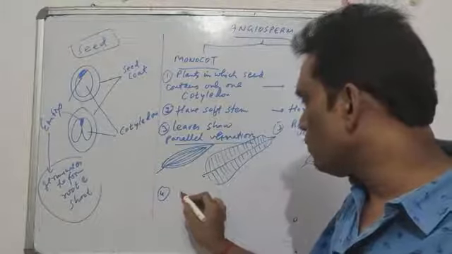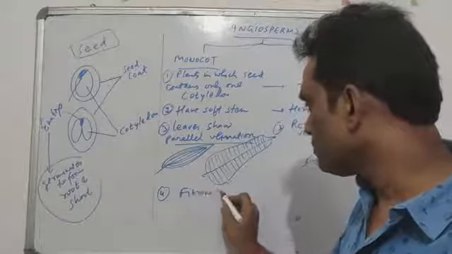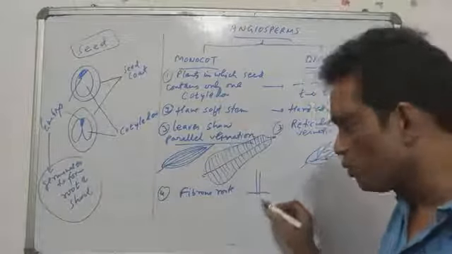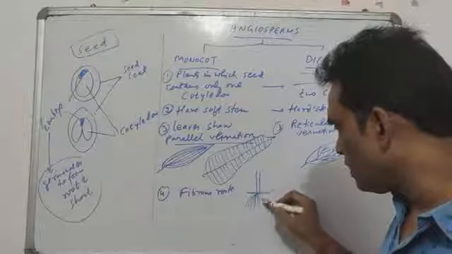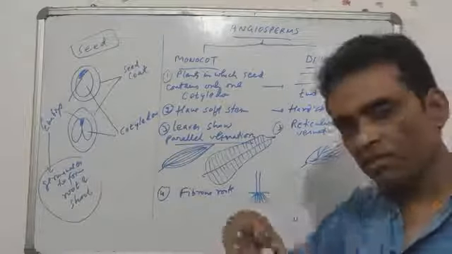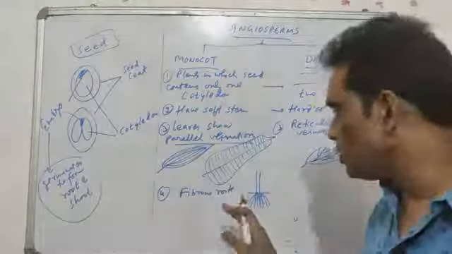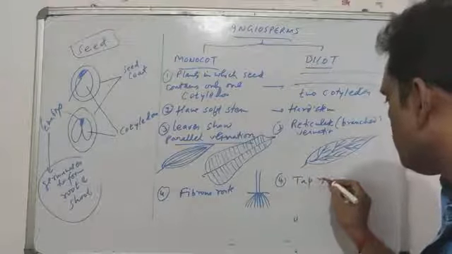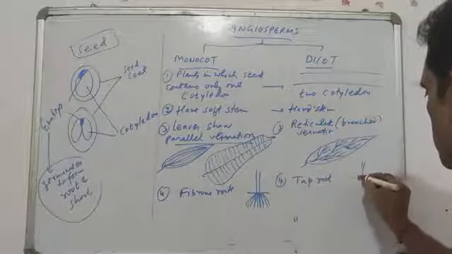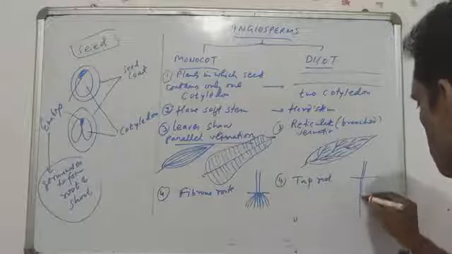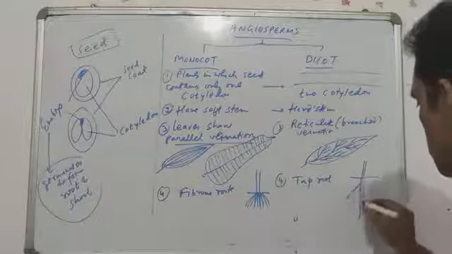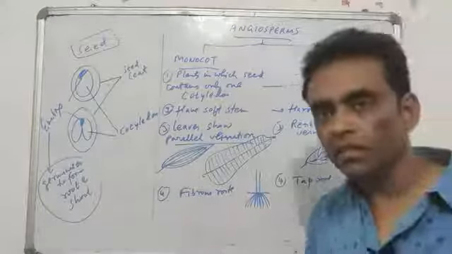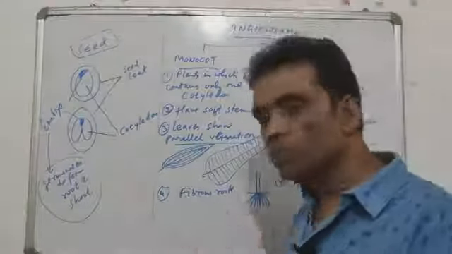The roots here are fibrous roots. If the stem ends and you go looking for roots under the ground, all the roots are of equal length and come out from one place like a bunch. The roots come out like a bunch, and this is called fibrous root. And here what will you write? These plants show a tap root system. The stem continues as root, the main root, and then the main root has many more branches, and it is deep rooted. You cannot pluck them easily. It is harder to pluck. This is easier to pluck.